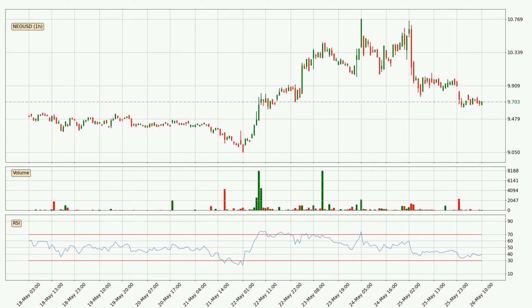Now looking at the current hourly Relative Strength Index, the current hourly RSI is at 39, so it doesn't show signs of overbought or oversold conditions at this point.